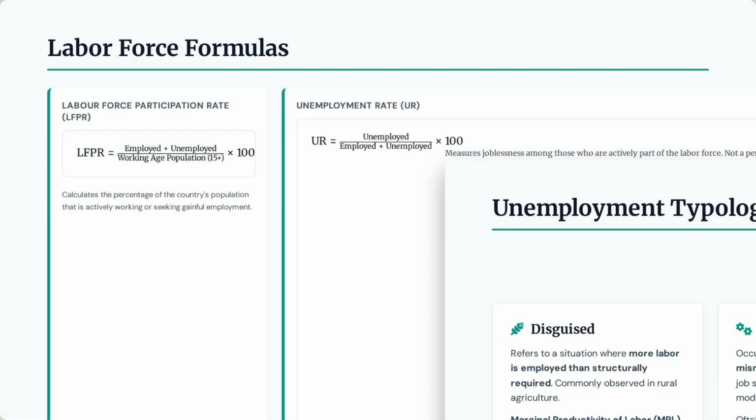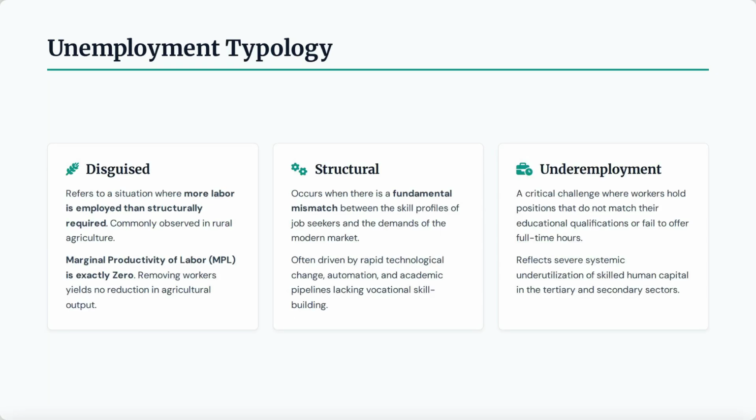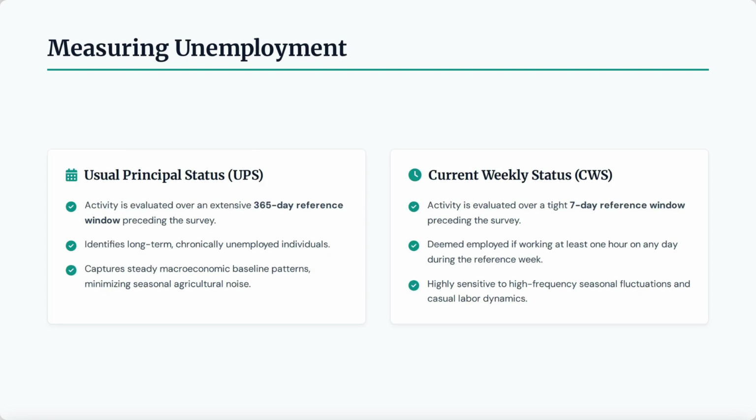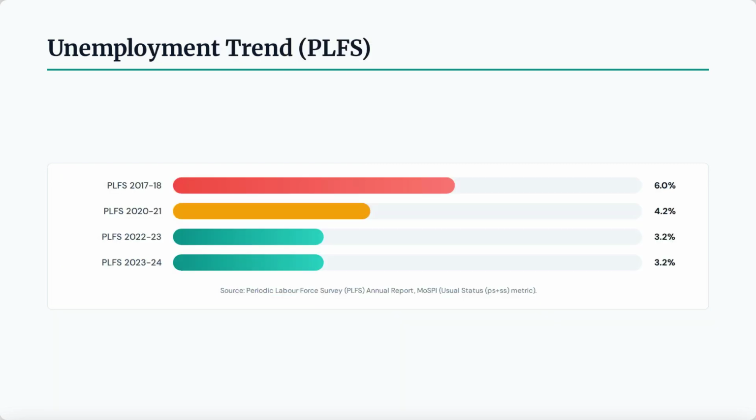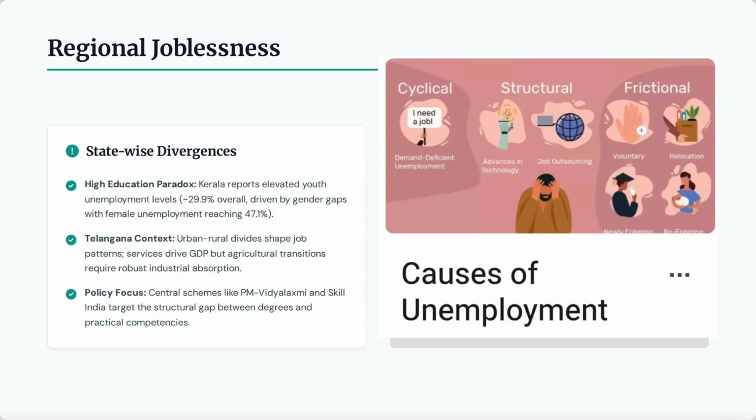Labor force formulas: labor force participation rate, LFPR, and unemployment rate, UR. Unemployment typology: disguised, structural, underemployment. Measuring unemployment: usual principal status, UPS, and current weekly status, CWS. Unemployment trend, PLFS. Regional joblessness.